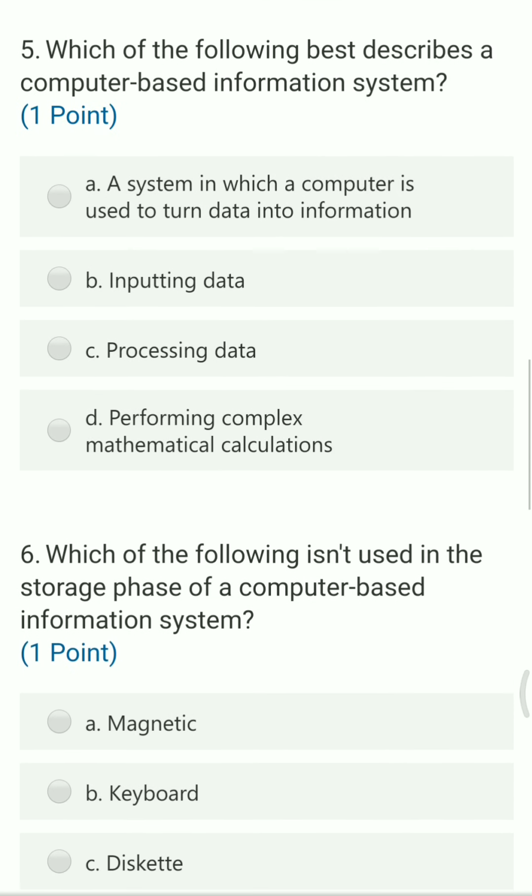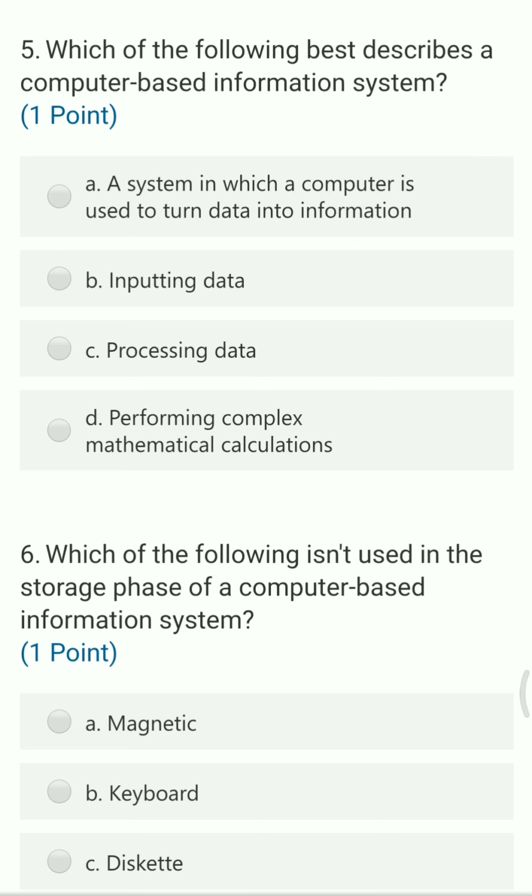Next question: which of the following best describes a computer based information system? Options are A, a system in which a computer is used to turn data into information, B is inputting data, C is processing data, and D is performing complex mathematical calculations.